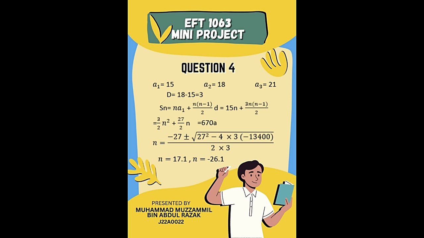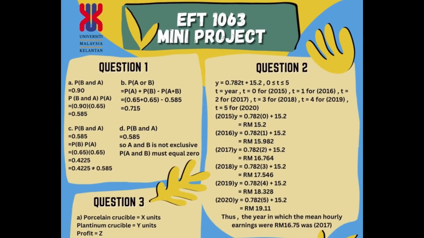Then to solve this, there are many methods for a quadratic: factorization, completing the square, or the formula. We used the quadratic formula: negative b plus or minus the square root of b squared minus 4ac, over 2a. We put in the information we have: b is 27, a is 3, c is negative 1,340. We solve using a calculator. This formula gives both positive and negative answers, so we take the positive one, which is 17.1. That is all from our mini project. Thank you for listening.